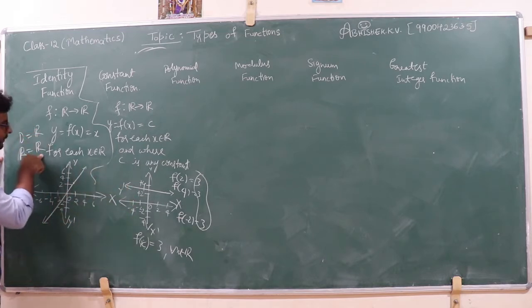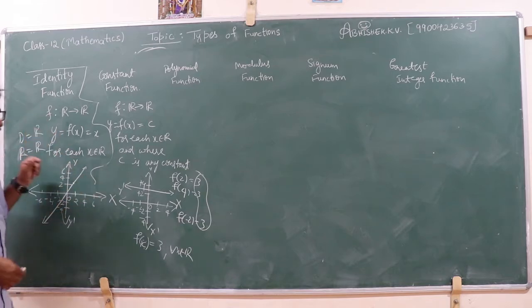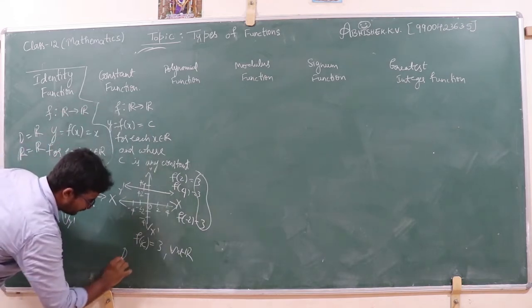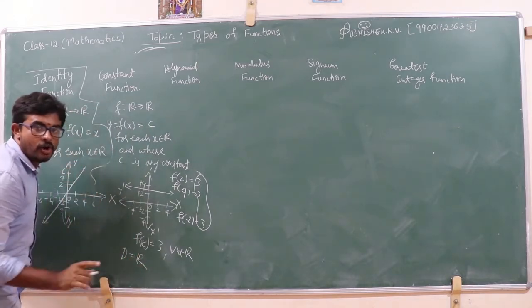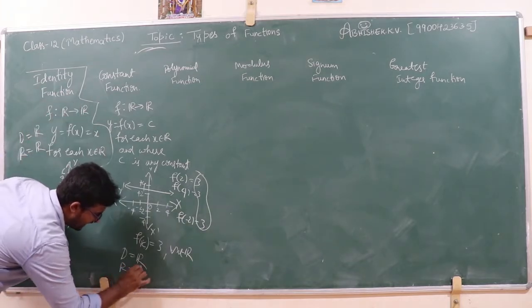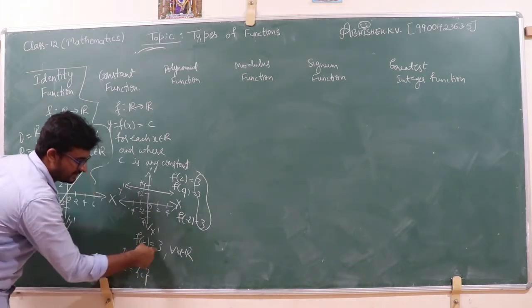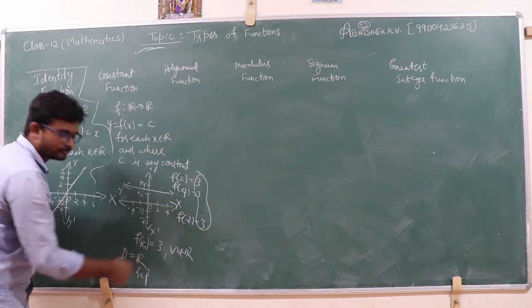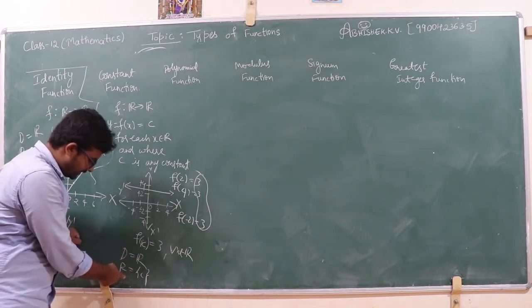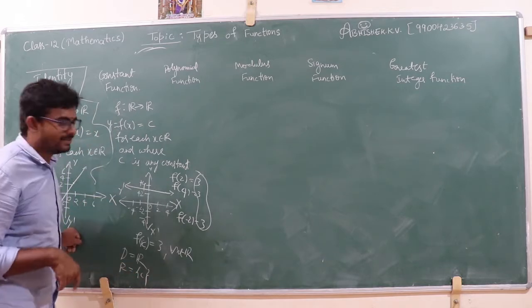So the real numbers are both the domain and range in the identity function. But in this one, domain is the set of real numbers, and for any real number we get the range as the singleton C. Here C is equal to 3. So domain is the set of real numbers and range is the singleton C.